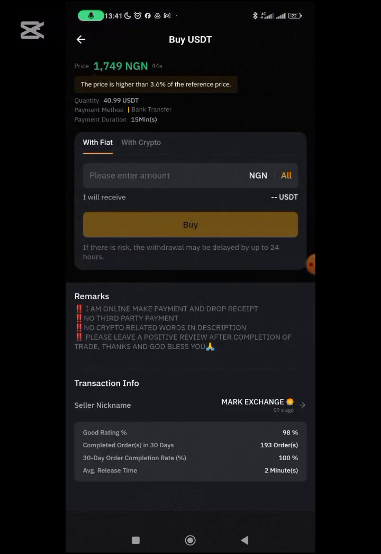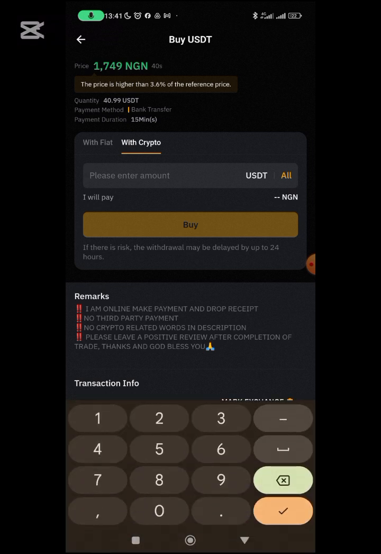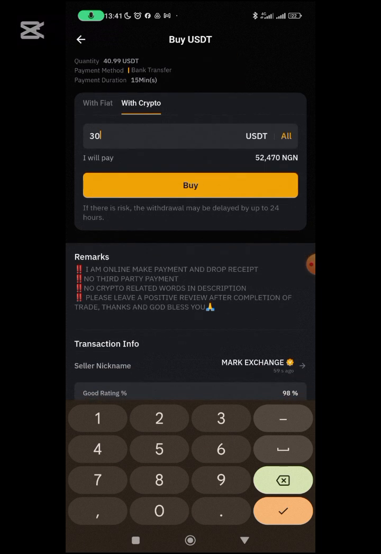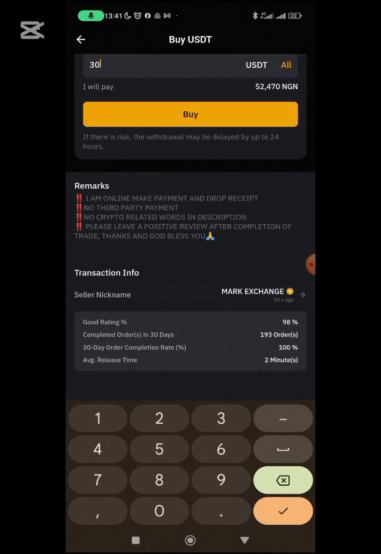So once I click on buy, I will actually want to buy 30 USDT. That's what I want to buy here. Let's say I want to buy 30 USDT. Okay, so you can see it here now. We click on buy. But before I buy, I like to just read one or two.